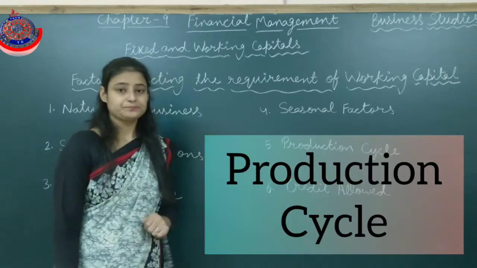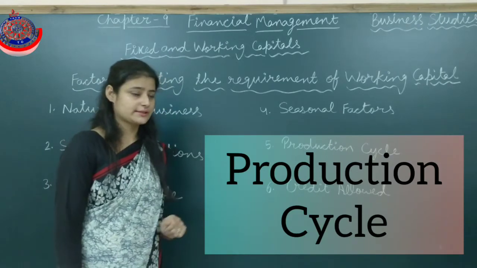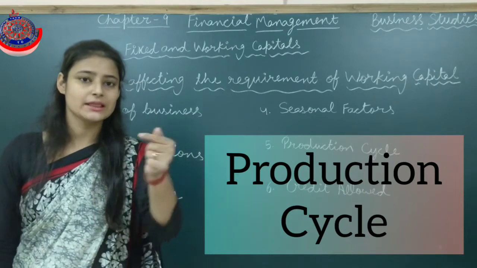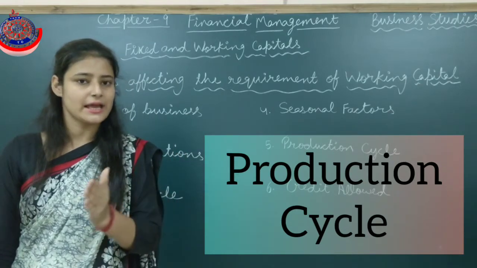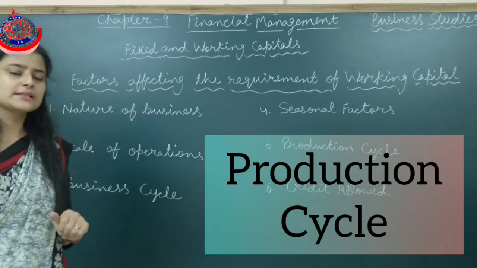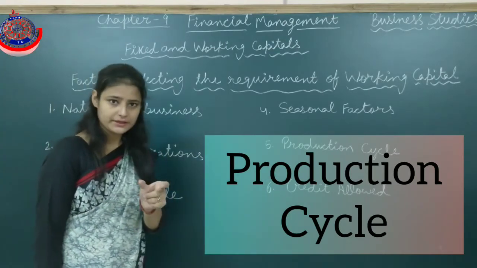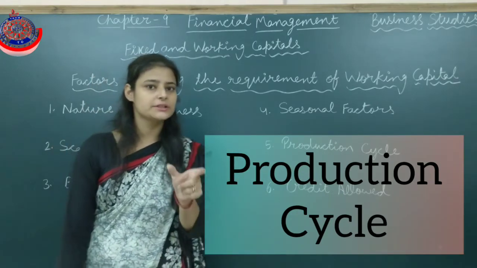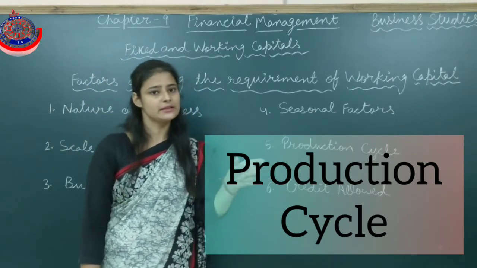Production cycle. Now, what is this production cycle? The production cycle is basically the time period between the procurement of raw material and its conversion into finished goods. Some business activities have a shorter production cycle period, and some business concerns have a very long production cycle period.